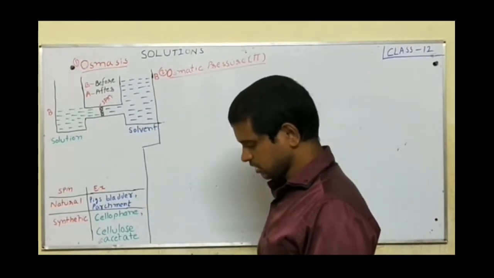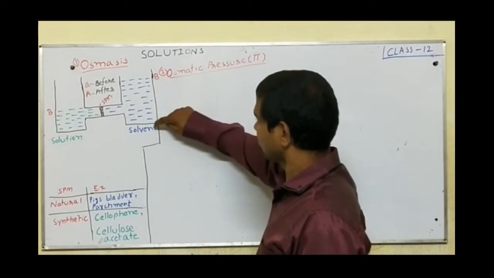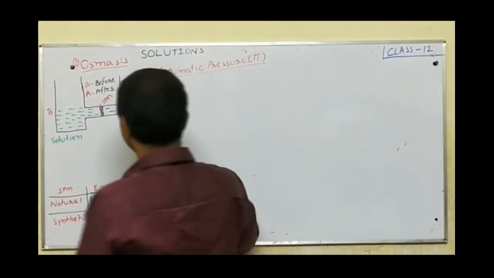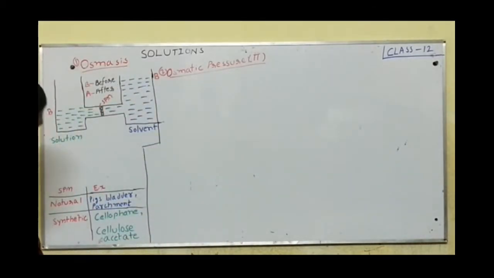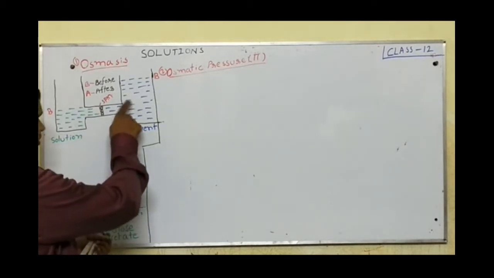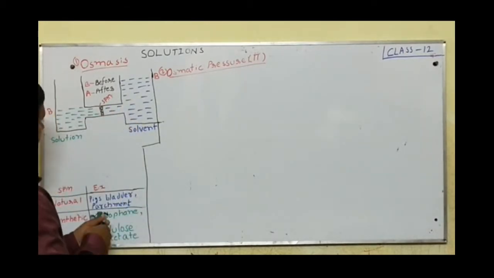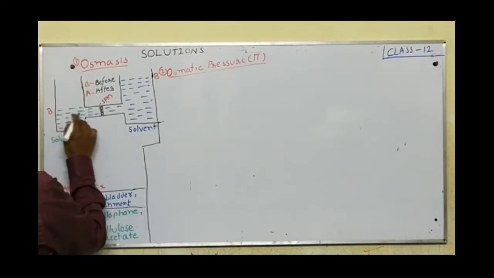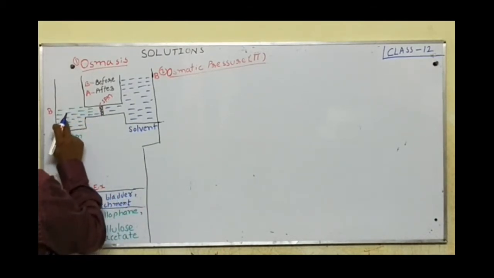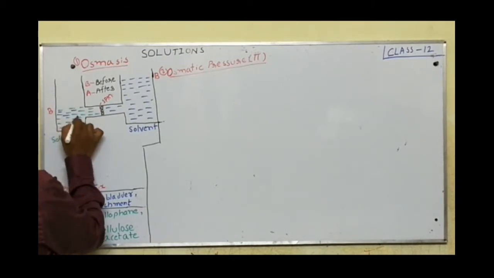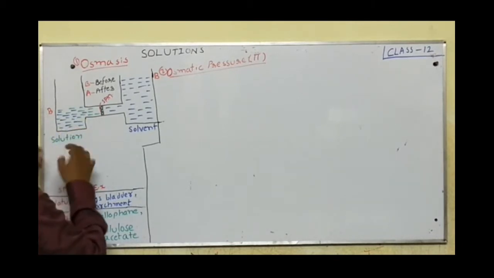Before osmosis, the water level or solvent level is here. When we put a semi-permeable membrane here, some of the solvent passes through the semi-permeable membrane, and due to this, the level of solution increases.